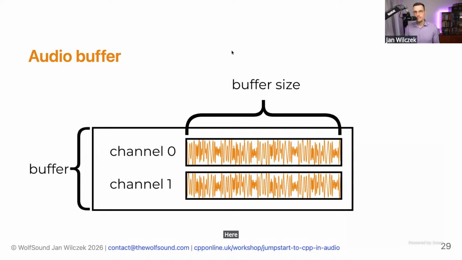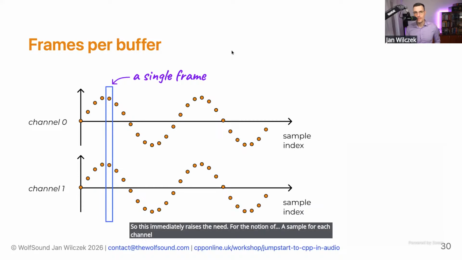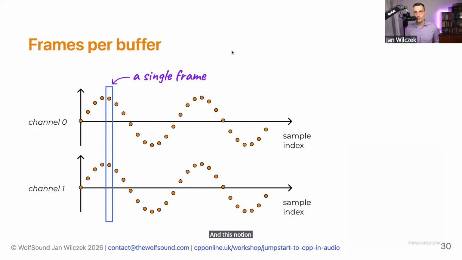Here you can see that the buffer can hold multiple channels of audio, and each channel should be of a length equal to the buffer size. So this immediately raises the need for a notion of a sample for each channel of audio. And this notion is called a frame.